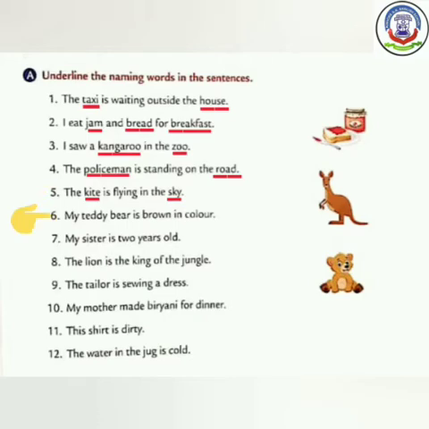Now see number 6. My teddy bear is brown in color. In this sentence, teddy bear and color both are things. A teddy bear is a plaything, the name of a thing. So we have to underline both these words. Number 7. My sister is 2 years old. Sister is a person, so underline this word.